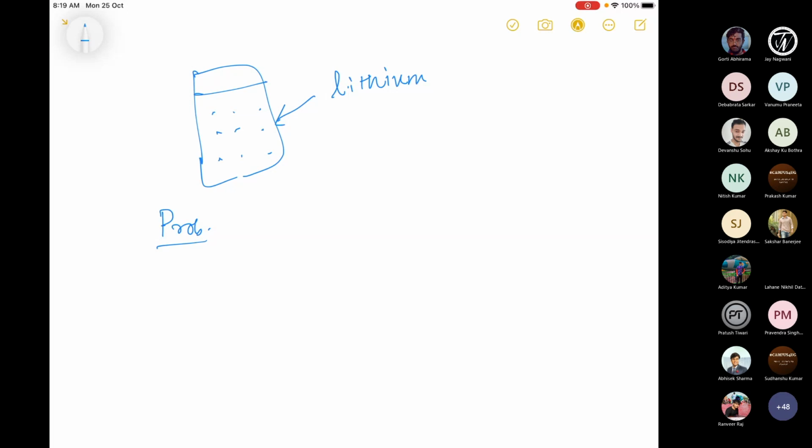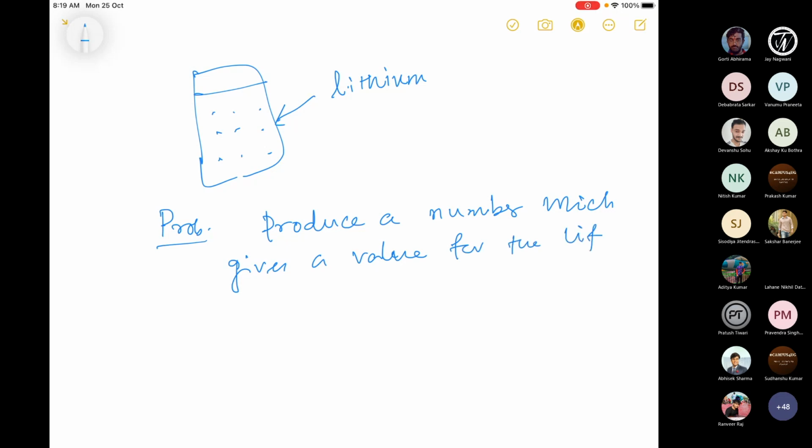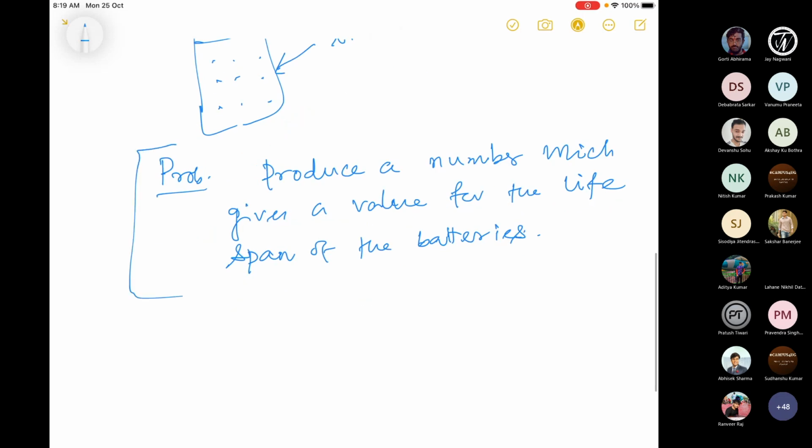So I have to produce a number which gives a value or an approximate value for the lifespan of the batteries. So this is the problem.